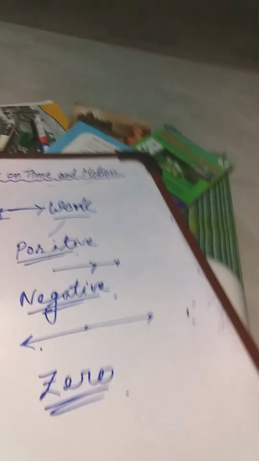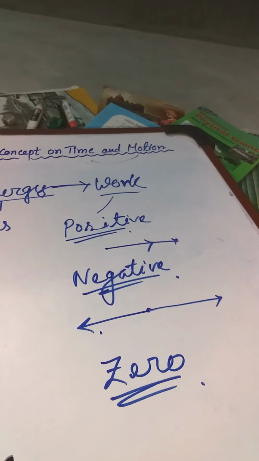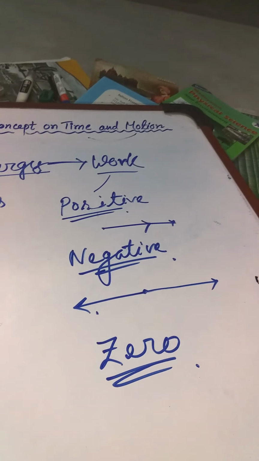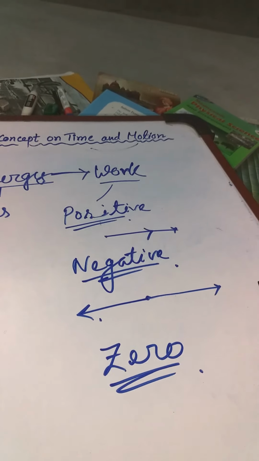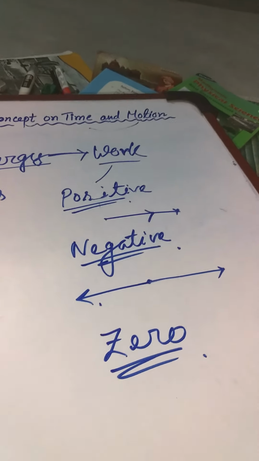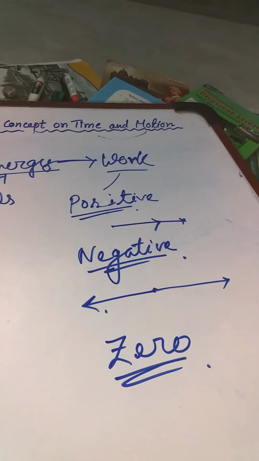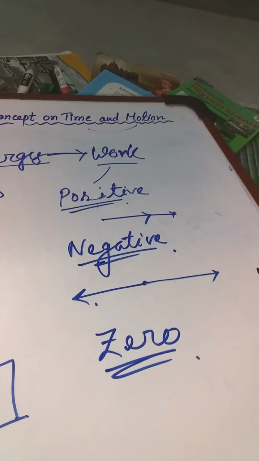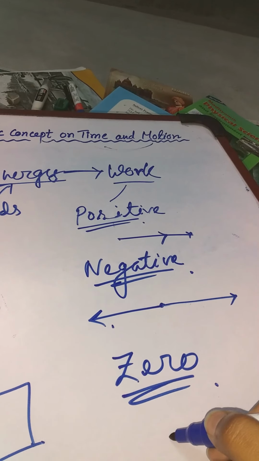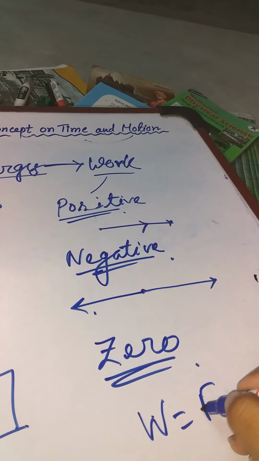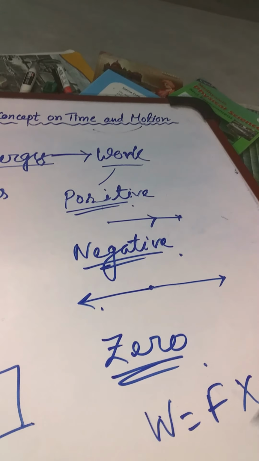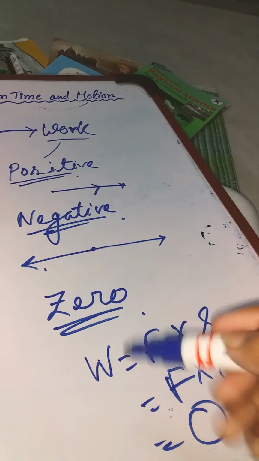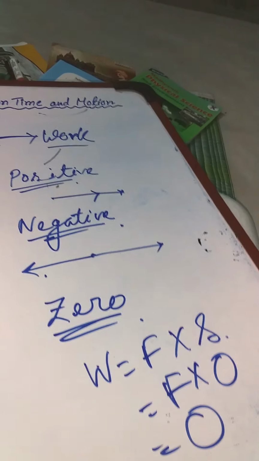Third one is zero work. Zero work means when there is no displacement of a body. For example, if you push a wall, the wall doesn't move because there is no displacement, no change of position. The starting and ending points are the same. The wall stays at a static point. So the displacement is zero. If the displacement is zero, there is no work, because work equals force into displacement. So if the displacement is zero, then F into 0 equals 0. So when there is no displacement, the work done is known as zero work.